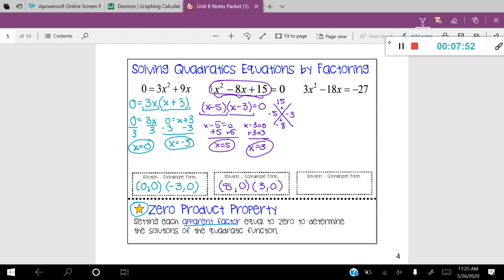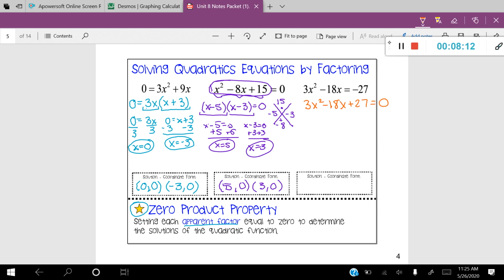Okay, let's try this last one now. Now, this last one, notice that it is not in standard form. It must be in standard form in order to factor it. So let's go ahead and quickly just put this in standard form. I'm going to move my negative 27 over to the left-hand side and set it equal to 0.